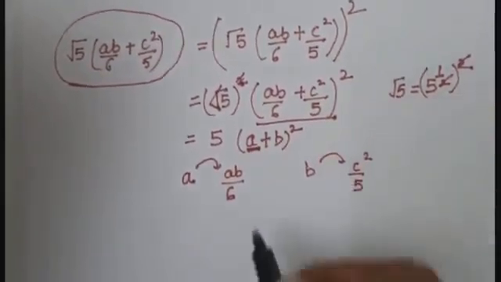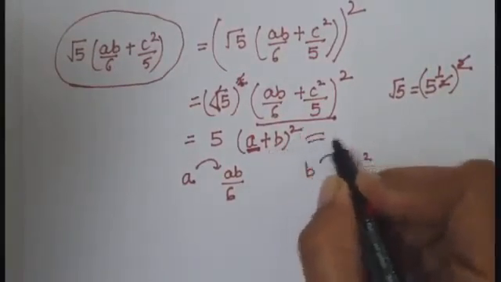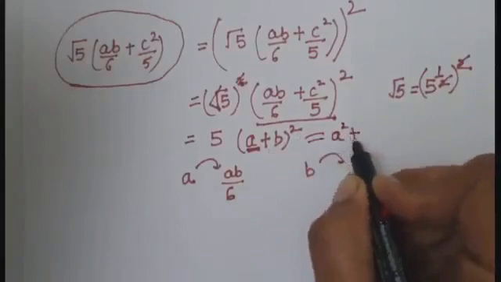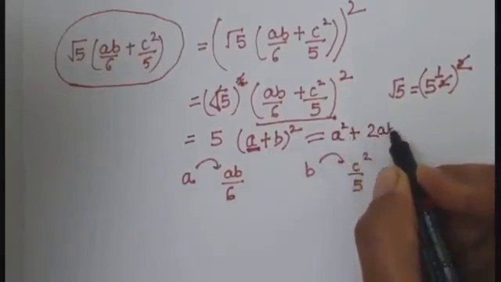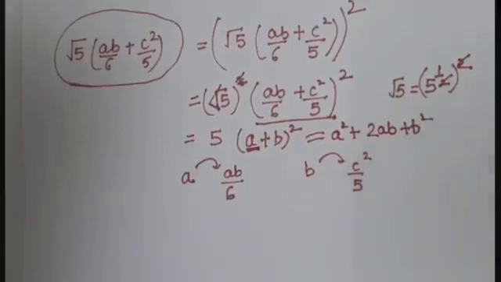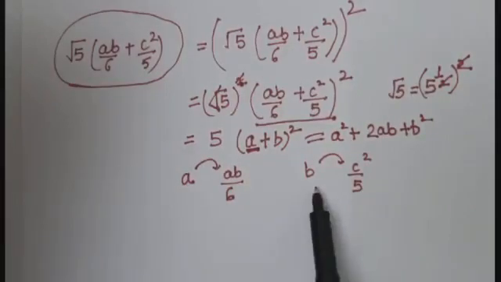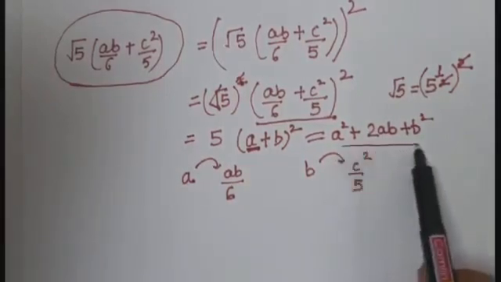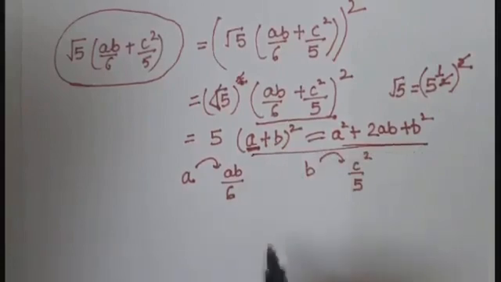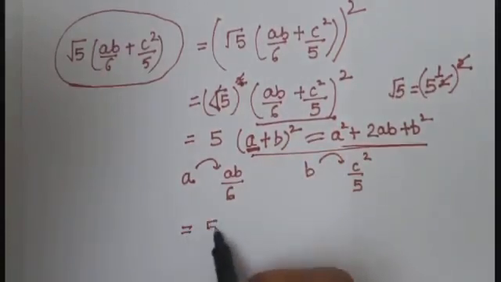So now, we know that A plus B whole square is what? A square plus 2AB plus B square. So, what you will do? Yes, you will put the values of A and B in this expansion. So, what we get? 5 will remain 5.